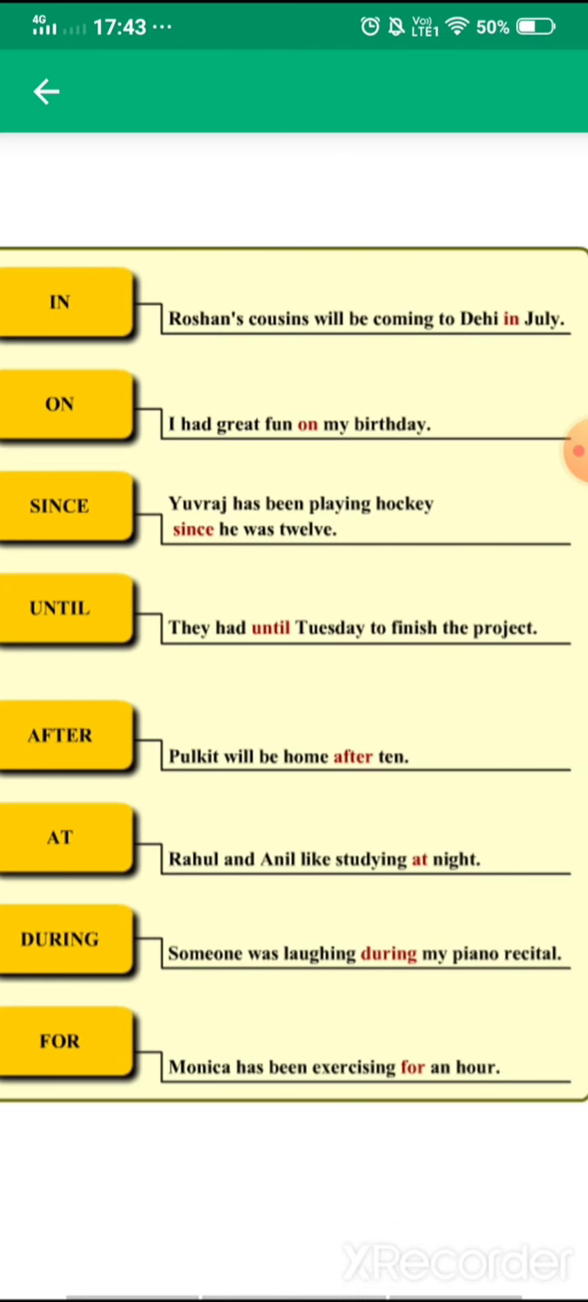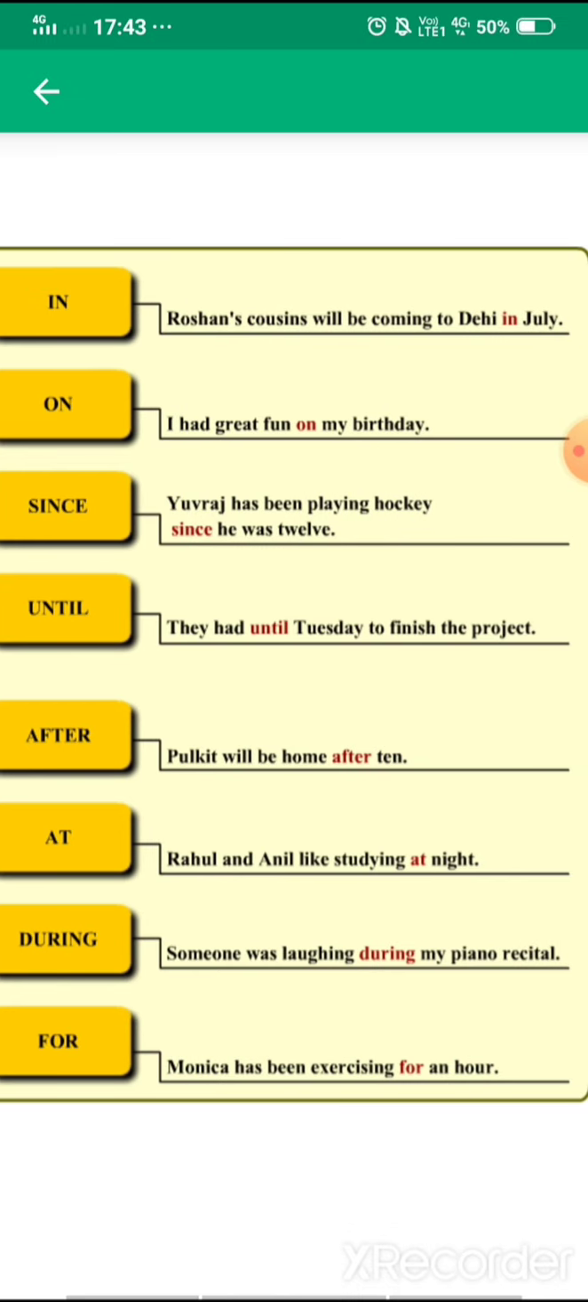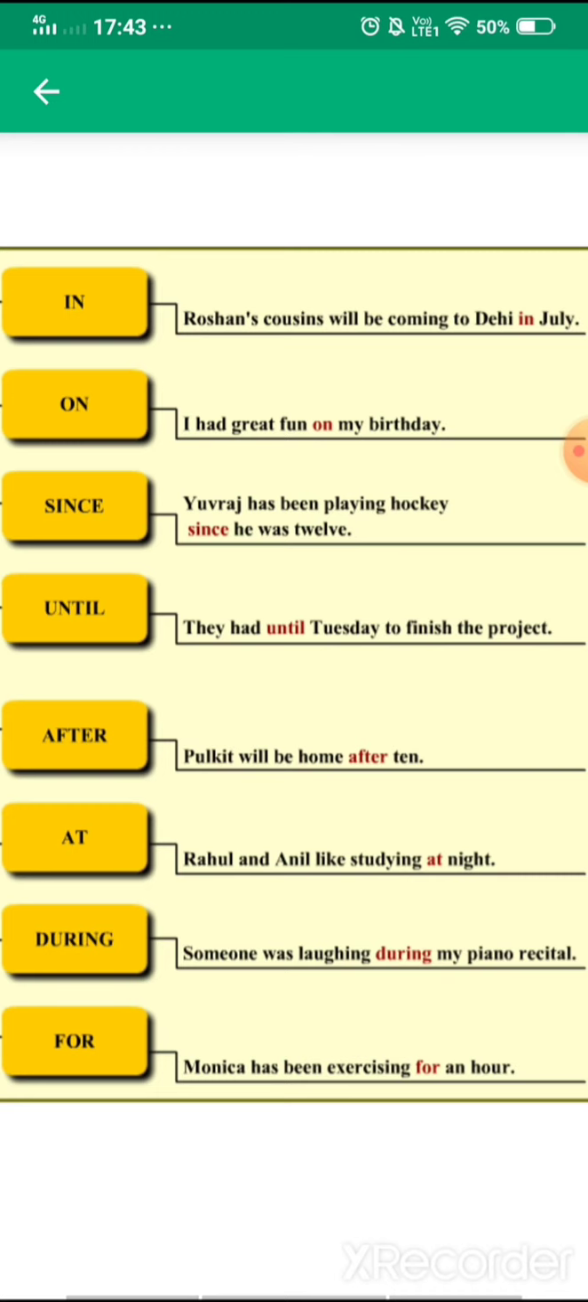Next is until. They had until Tuesday to finish the project. So here you can understand the term until basically means till, okay, till the due date. Next is after. Pulkit will come home after 10. After is very common. At, I have told you about.